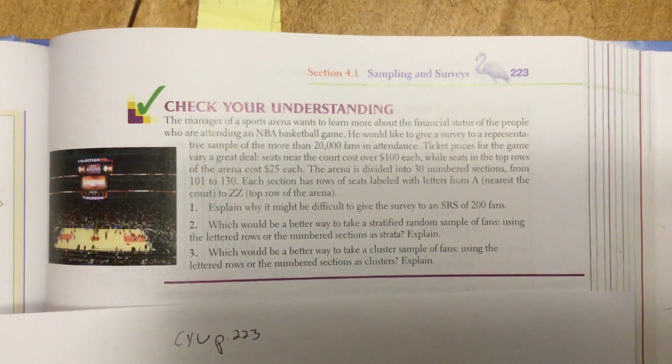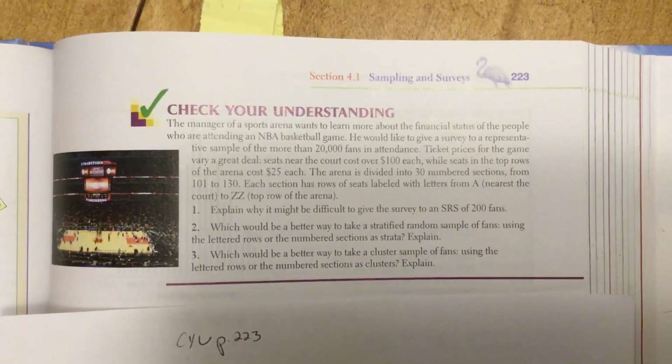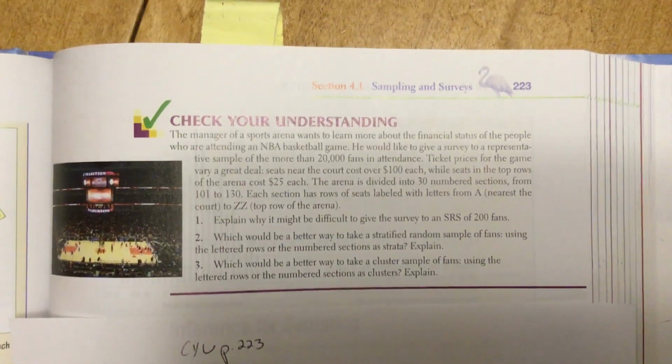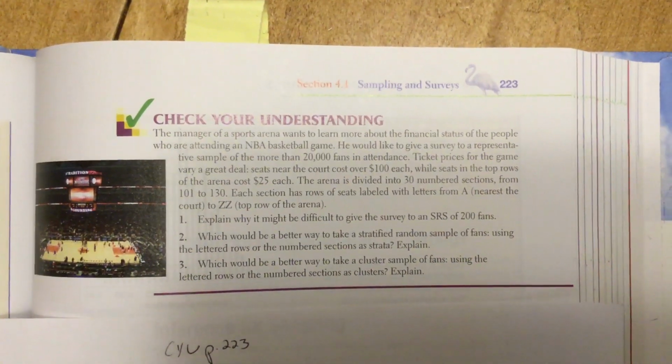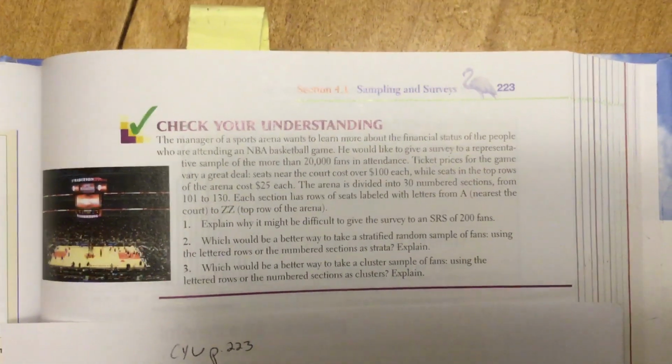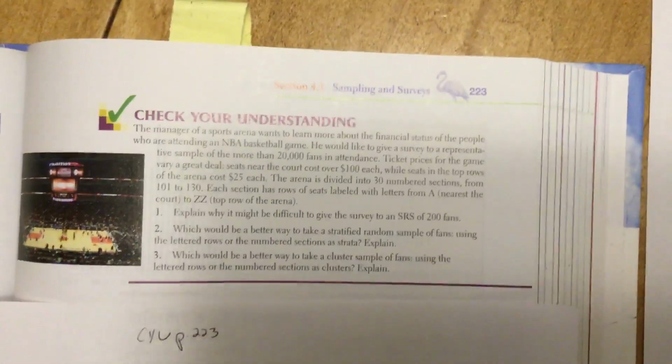Okay, guys, we're going to do the Check Your Understanding on page 223. The manager of a sports arena wants to learn more about the financial status of the people who are attending an NBA basketball game. He would like to give a survey to a representative sample of the more than 20,000 fans in attendance.